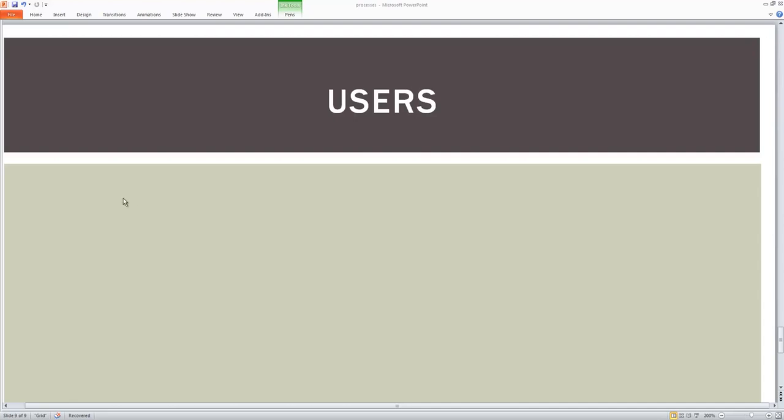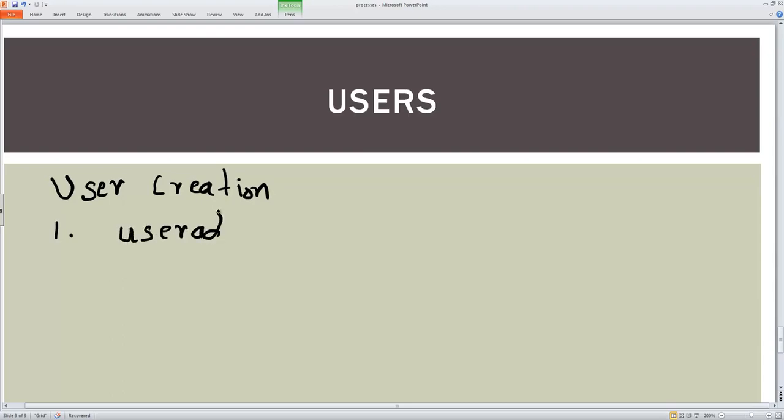In this topic, we are going to see how to create a user. There are multiple ways we can create a user. The first one that we are going to see here is using the command called useradd. Using this command, we are going to see how we can add a user in the system.